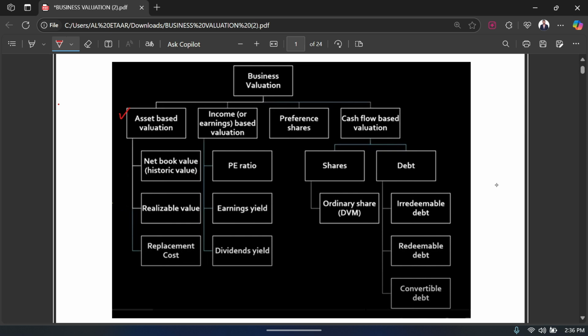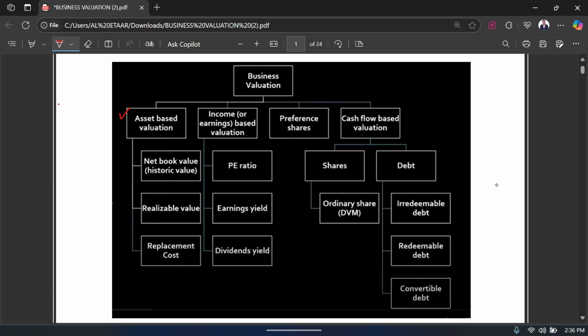Then you can even value your business based on preference shares, and last but not the least you can value a business based on its secured debt. So you can use that in order to calculate the value of the business. This is the entire summary of this chapter.